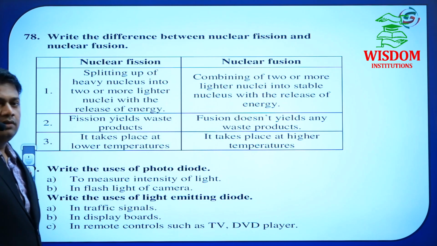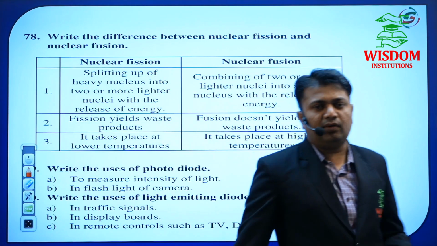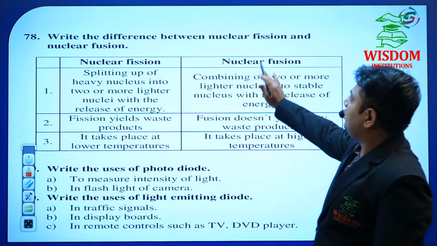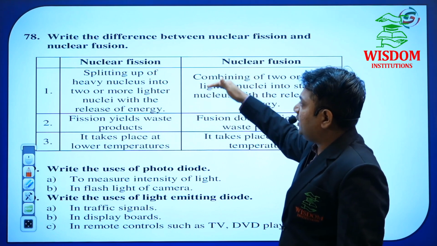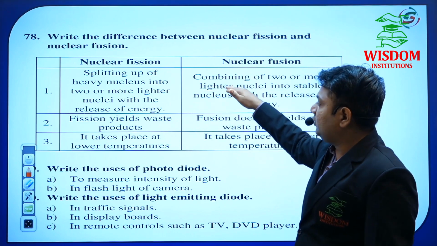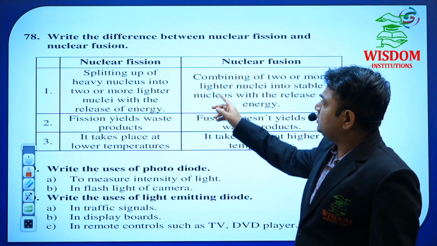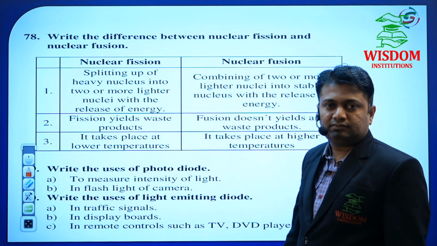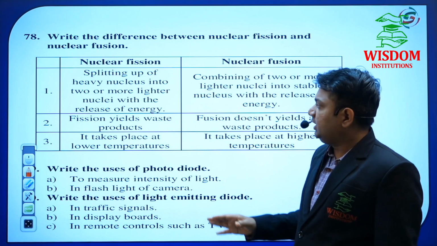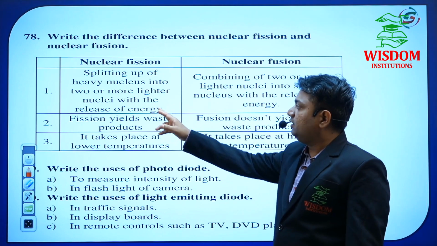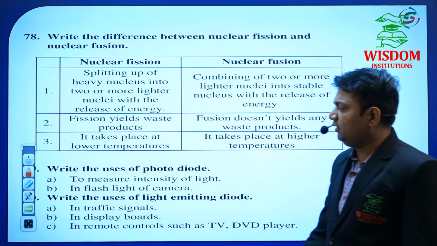See here, in semiconductor and electronics, nuclear fission and nuclear fusion are very, very important. Okay, sorry, in the nuclear chapter only, nuclear fission and nuclear fusion, these topics are the last topic in nuclear physics. That is why these differences are very, very important. This is the last topic in nuclei. That is why you have to go through this difference. When he has given the difference, then you have to make 2 columns, then write the points. And these points will show the difference between nuclear fission and fusion.